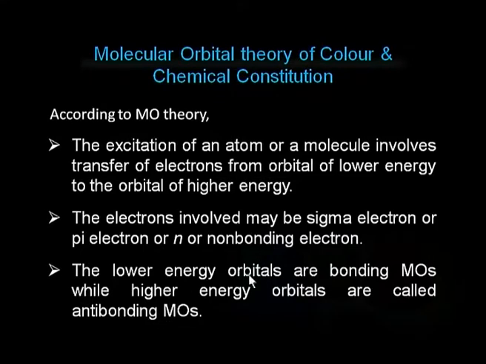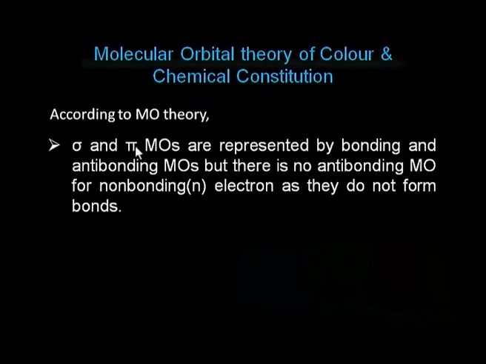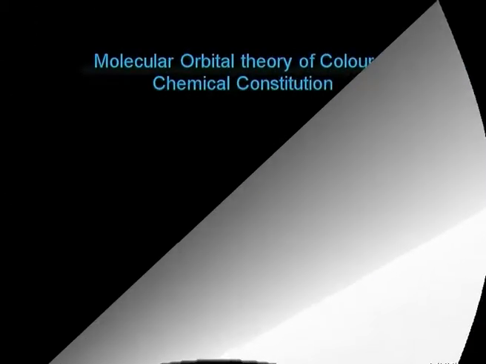The lower energy orbitals are bonding molecular orbitals, while the higher energy orbitals are called anti-bonding molecular orbitals. The sigma and pi molecular orbitals are represented by bonding and anti-bonding molecular orbitals, but there is no anti-bonding molecular orbital for non-bonding electrons as they do not form a bond.